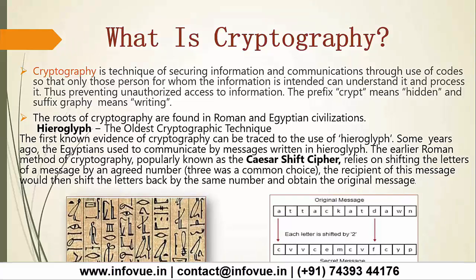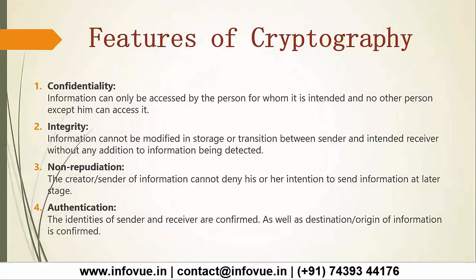Next we'll be moving to the features of cryptography. The first feature is confidentiality. Information can only be accessed by the person for whom it is intended, and no other person except him can access it. So this is the first feature of cryptography.